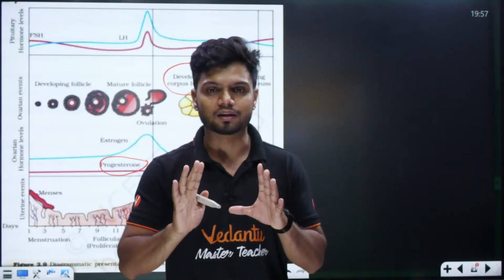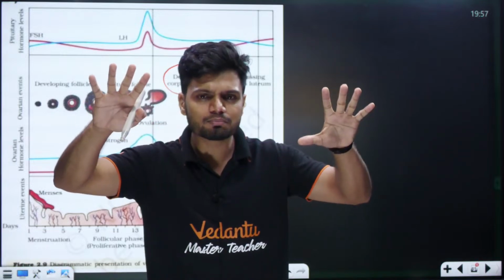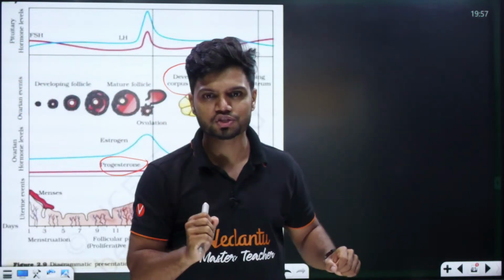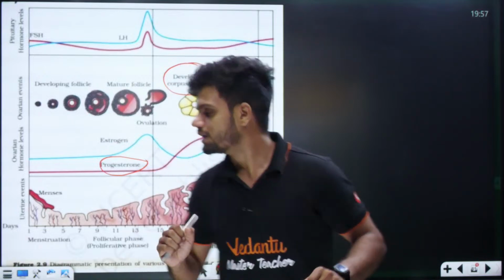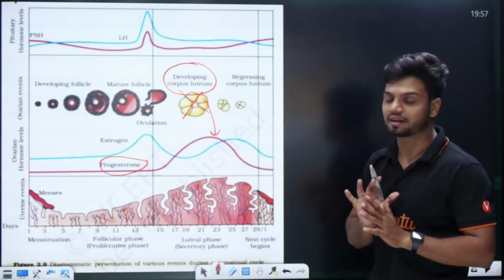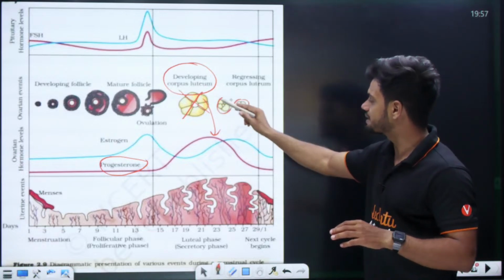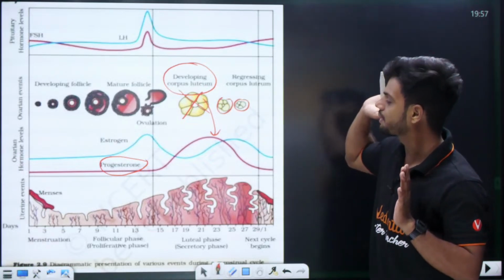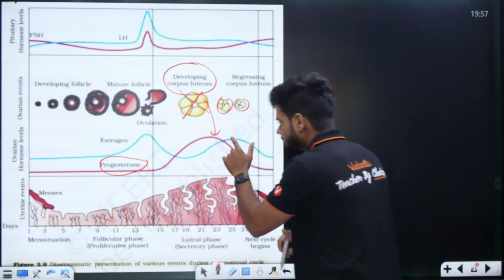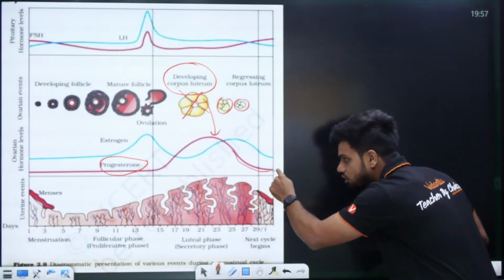Now students, understand, if there is no fertilization, then what happens? The corpus luteum will completely degenerate into the corpus albicans. As soon as the corpus luteum degenerates, there is a decrease in the progesterone level.